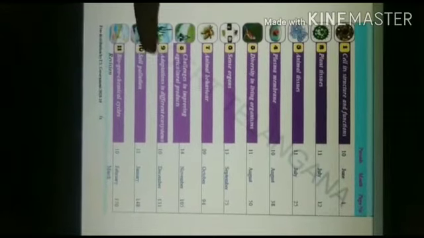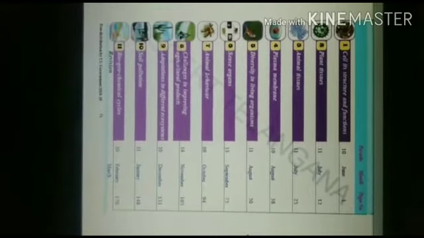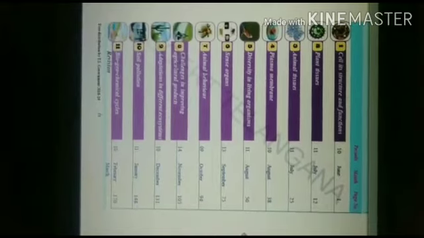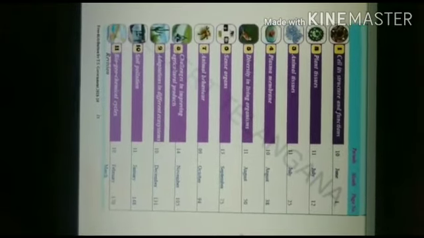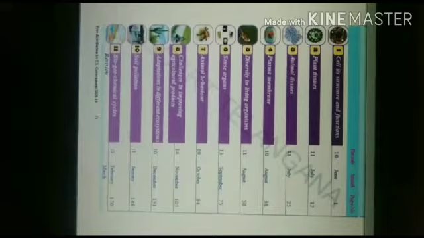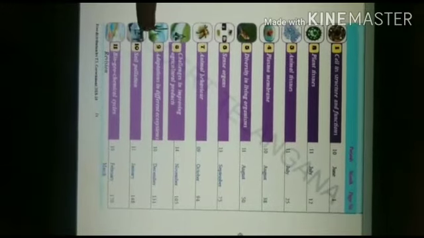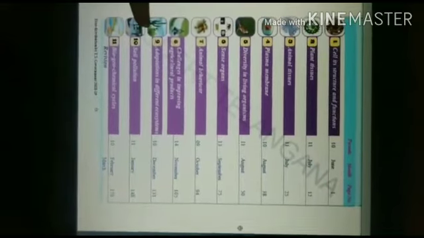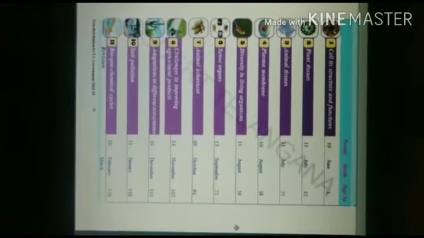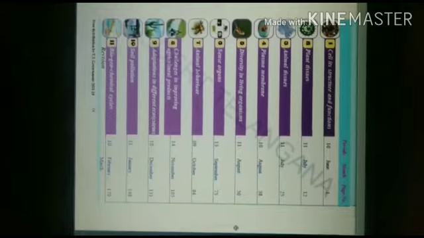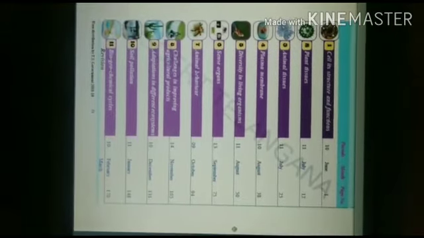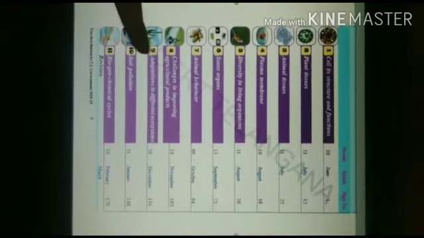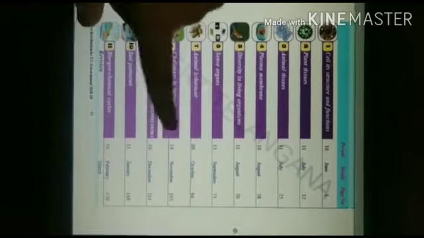So how they are adapting, like in a forest the temperature is different, and in a desert the temperature is different. So how plants and animals are adapting, or how they are changing their structure, or how they are changing their chemicals to live in that particular ecosystem, that we will see in adaptations in different ecosystems.